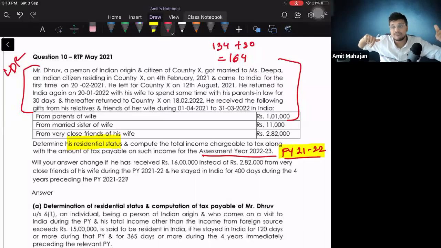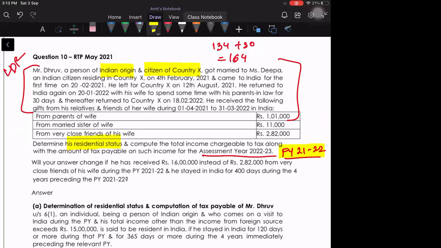That person is coming into India for visit. उसके लिए there has to be two conditions. One point to be considered. One, he should be Indian citizen or a person of Indian origin. Now Dhruv is not an Indian citizen because he is a citizen of country X. But can I say he's an Indian origin? So that is why he is an Indian origin coming into India for visit. For visit. In this case, he will fall under the second exception. What is the exception? The second basic condition will not be applicable for him.